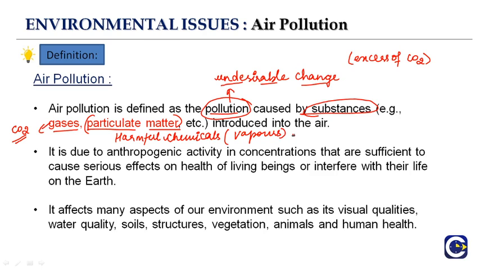Why is it happening? It is happening because of anthropogenic activity. What is anthropogenic activity? These are human activities which are leading to an excess of carbon dioxide in the air, and that is causing air pollution. And the concentration, the amount, is sufficient to cause a serious effect on the health of living beings.